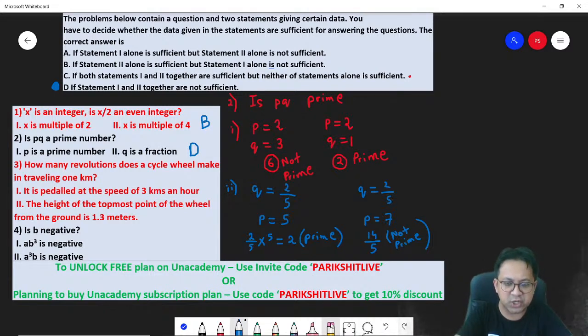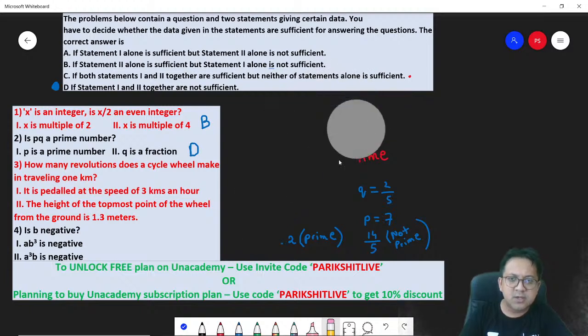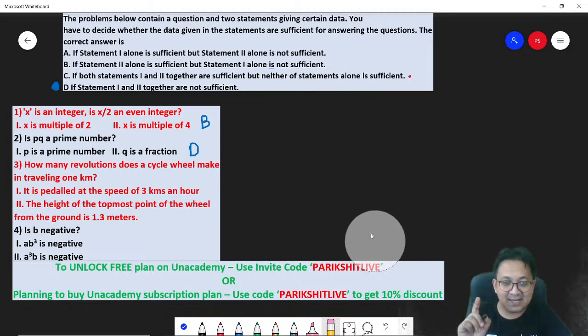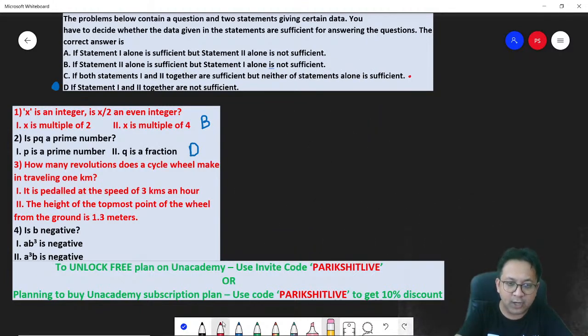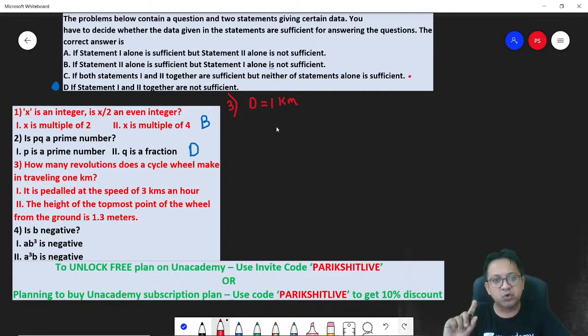Let's look at question number 3. Data sufficiency is highly scoring in the NMAT. You've got to make sure that you don't make a silly mistake. Number 3. How many revolutions will a cycle make in traveling 1 kilometer? So can I say the distance is 1 kilometer? The number of revolutions is what you need to determine.